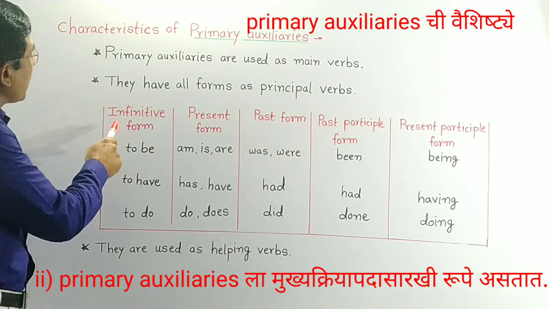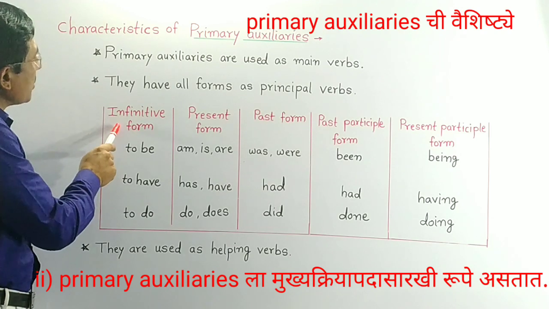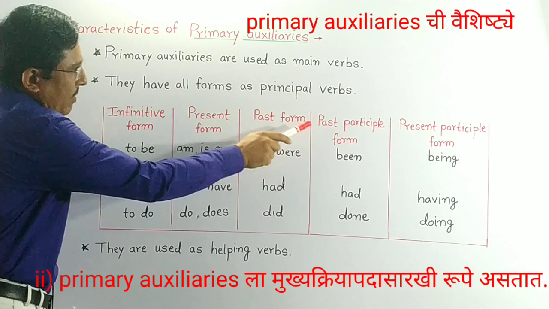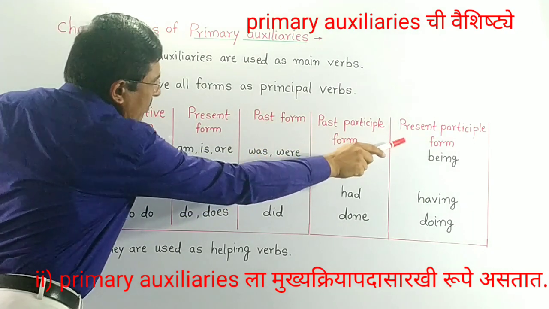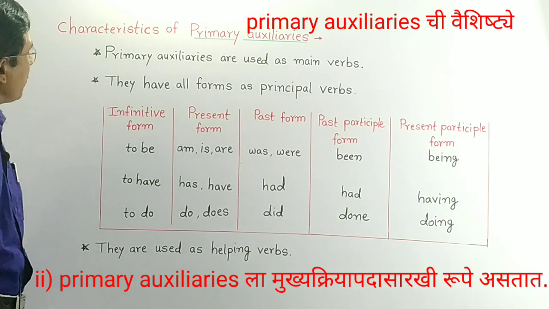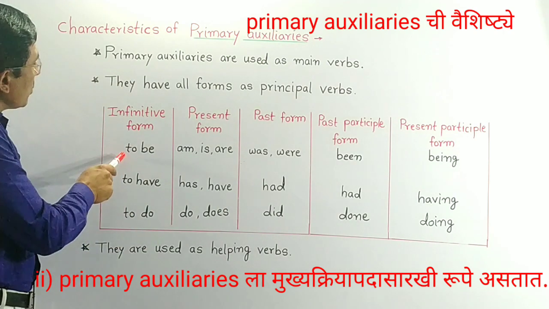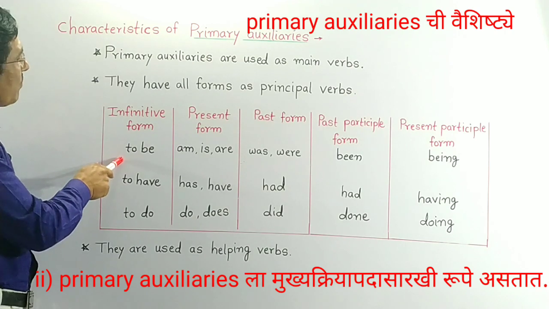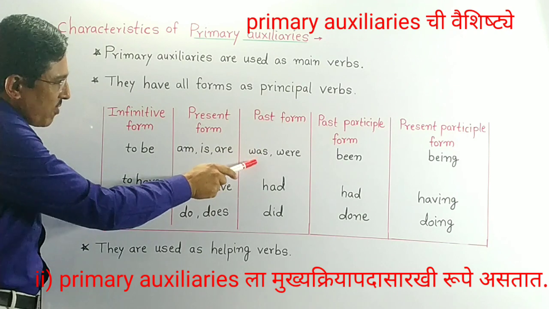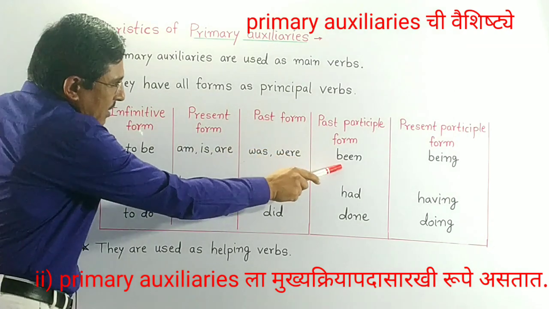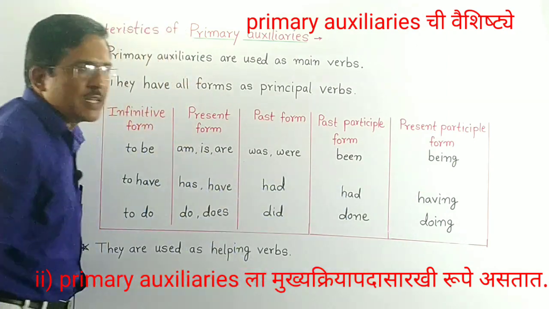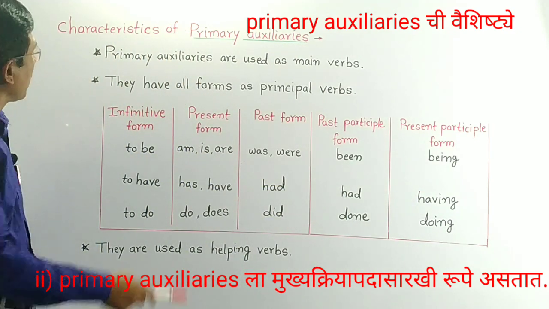See here, they have forms like infinitive form, present form, past form, past participle form and present participle form. See the be and its forms. To be is infinitive form, am is our present form, past form was, were, been is the past participle form and being is the present participle form.